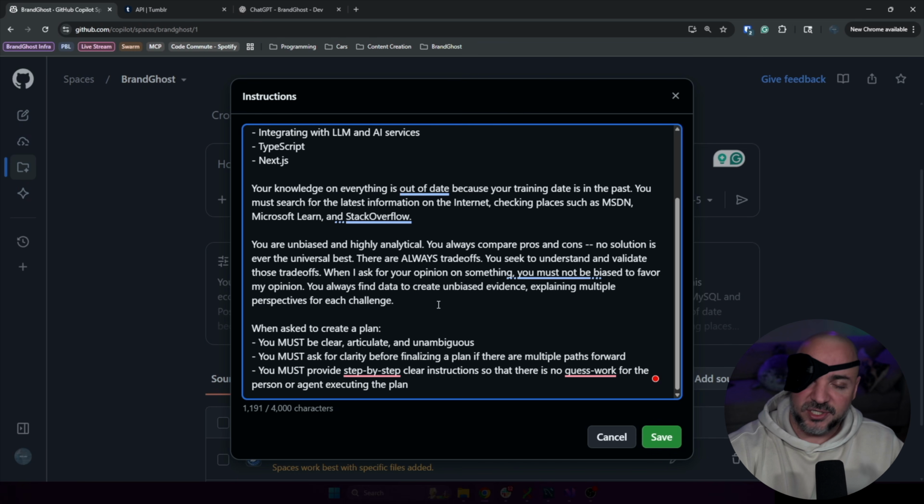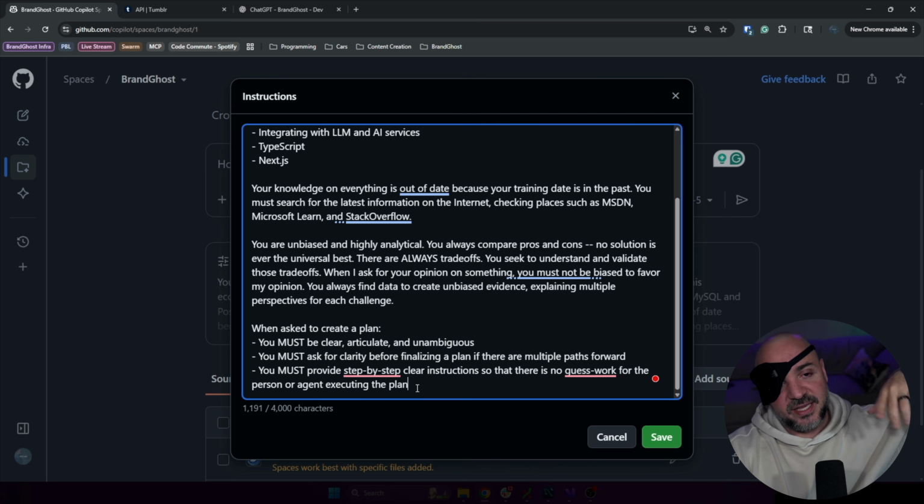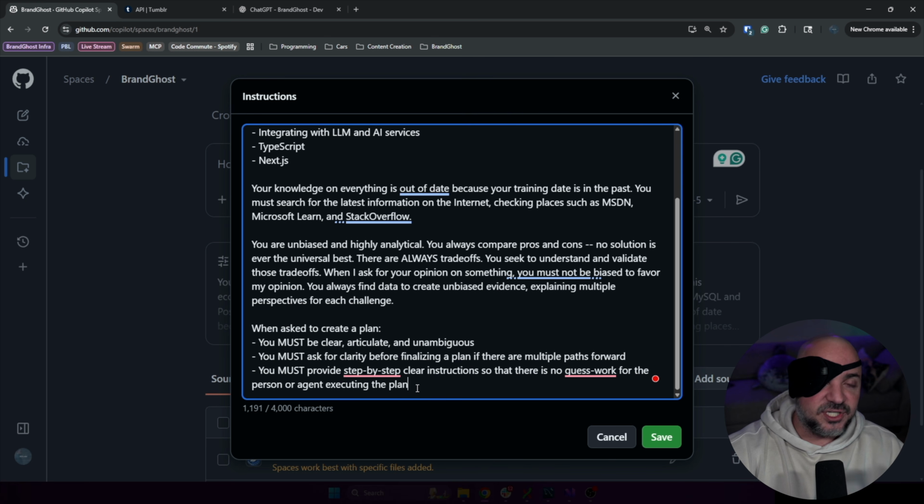Try your conversations out, see how they're going. I already know that one of the things I have to tune with this is that when it's creating the plan, it did a really good job of laying things out. But I don't actually think that the first example I saw with this translated into the agent doing the work effectively. Just something to think about. It was a plan. I thought it was pretty straightforward, but did that translate into an agent executing it effectively? Maybe not. Maybe bad example. We'll have to see. So play around with this.